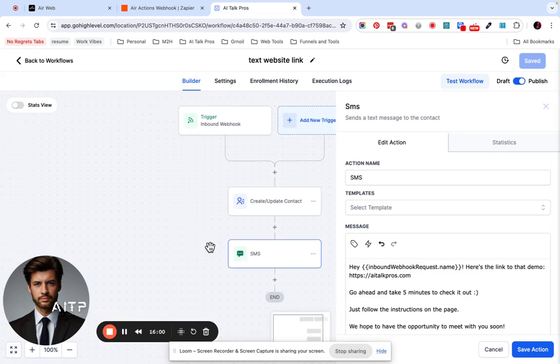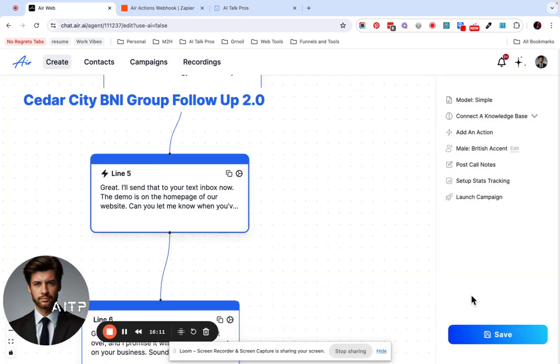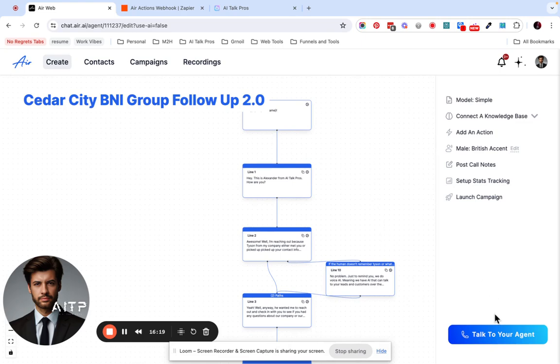So time to do a test call with the AI, make sure everything is firing correctly, and then we will go from there. So let's go over here. We have all this stuff in, and let's go talk to our agent. Just a minute.